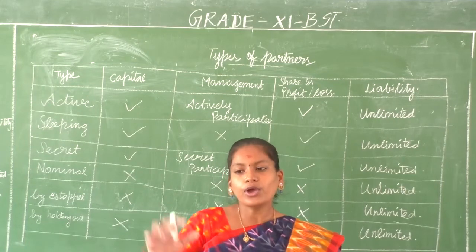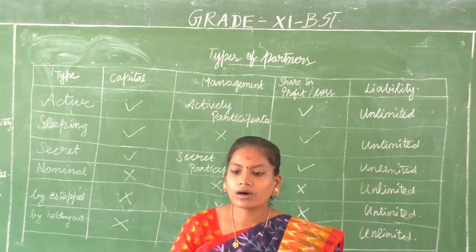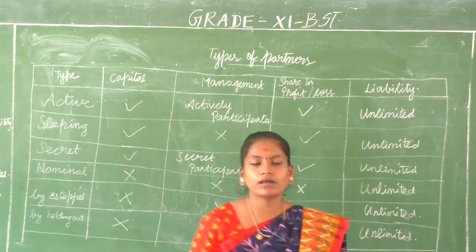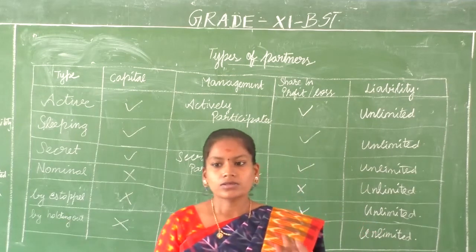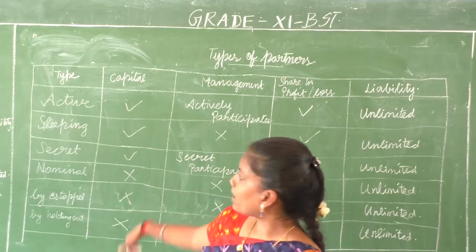So what you do? You make their son or daughter a partner to show your gratitude. You make their son or daughter a partner, even though they are a minor. So what happens there? There also you can allow them. It's based on your partnership agreement.